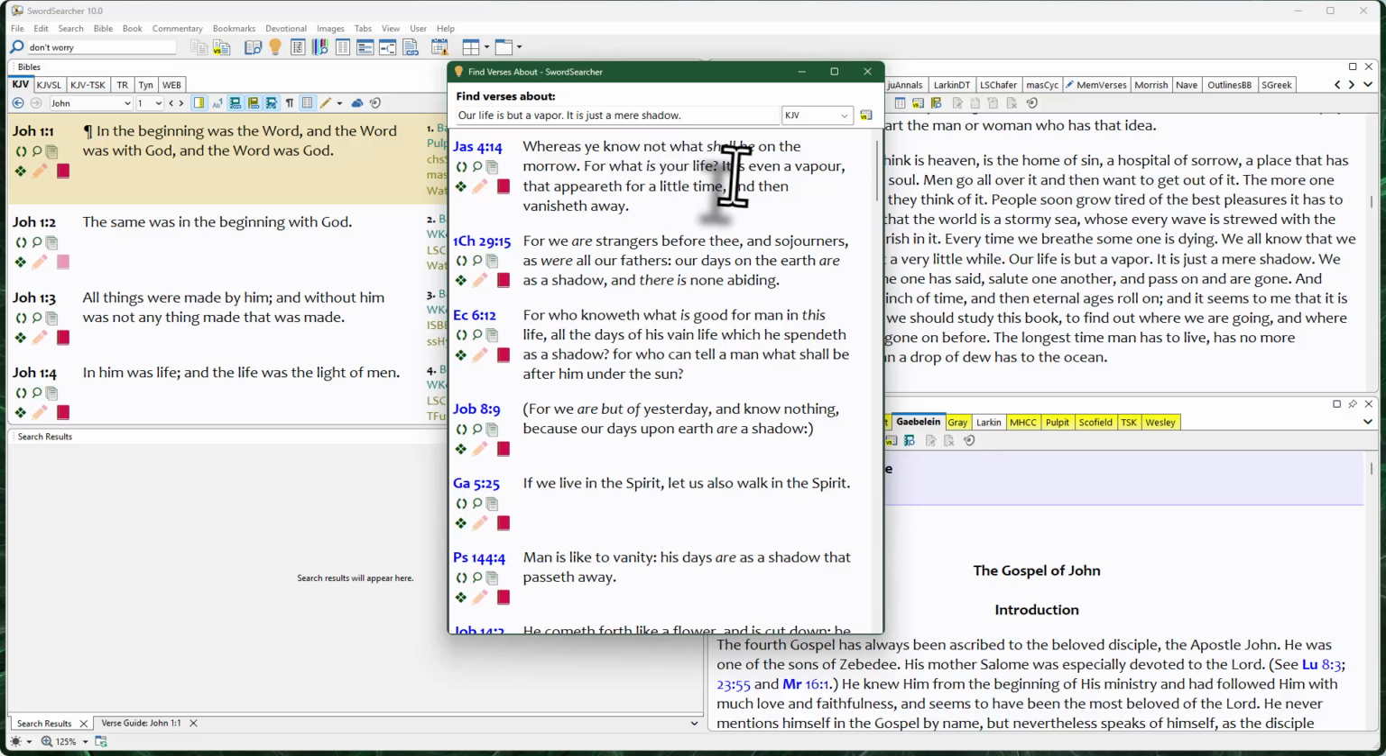"For what is your life? It is even a vapor." Remember, I dropped both sentences here. So it also has this here where it says, "It is just a mere shadow." So it's also pulling up this verse here, 1 Chronicles 29:15, that says, "Our days on the earth are as a shadow, and there is none abiding." So as you can see, this is a really good way to help you find quotations in the Bible that are maybe alluded to in something else that you're reading.